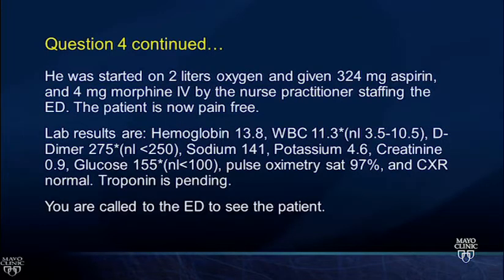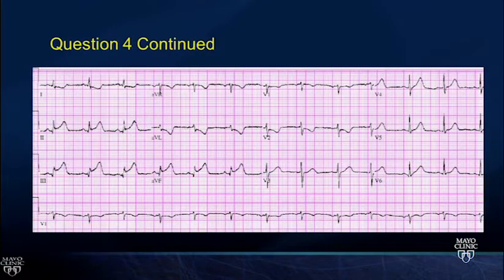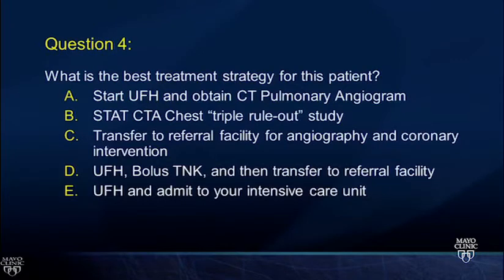Hemoglobin 13.8, white cell count a little bit up, D-dimer a little bit up, creatinine 0.9, glucose a little bit up, pulse ox 97%, chest x-ray normal. Your troponin's still pending. You're called to see him. He's got this electrocardiogram here. What's the best treatment?